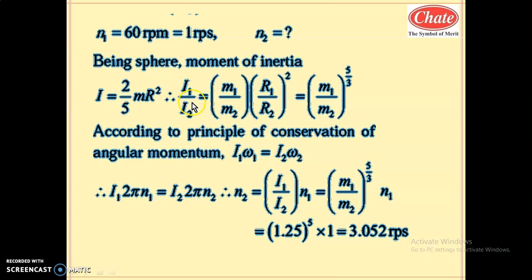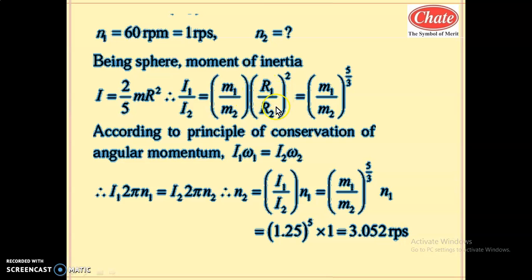So what are the two cases? Let us find the ratio of I1 by I2. I1 by I2 is 2 by 5 m1 r1 square over 2 by 5 m2 r2 square. So 2 by 5 gets cancelled, and I1 by I2 equals m1 by m2 into r1 by r2 whole square. Earlier we have calculated the values of m1 by m2 and also r1 by r2. From that we can substitute the values and proceed for this ratio, or we can convert one variable into another variable.